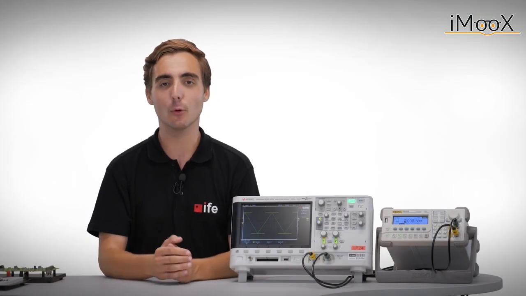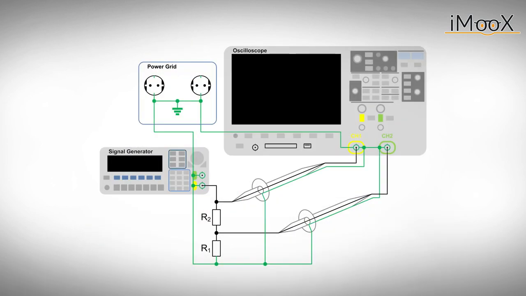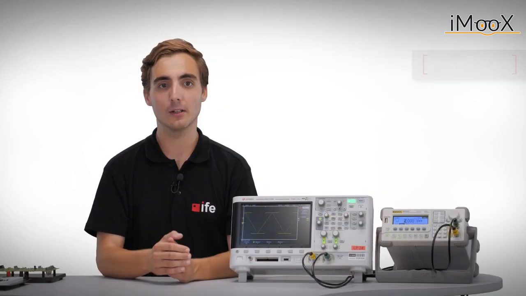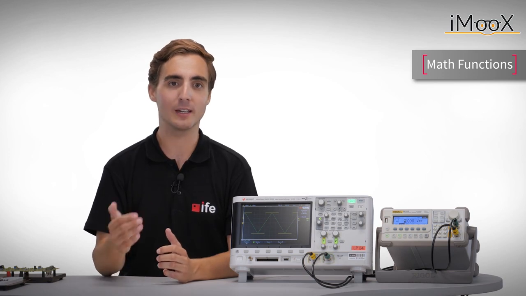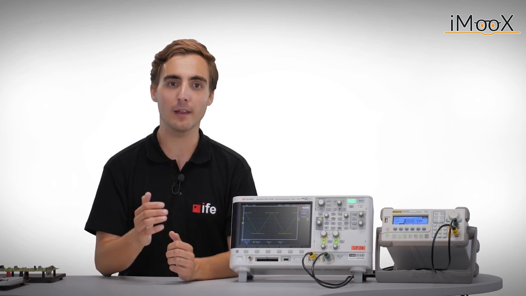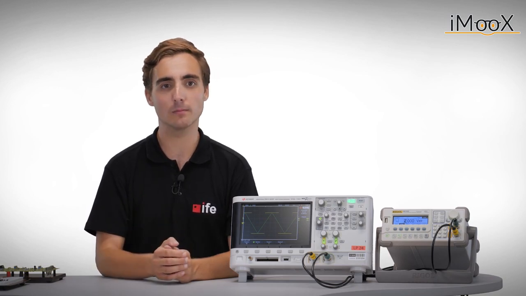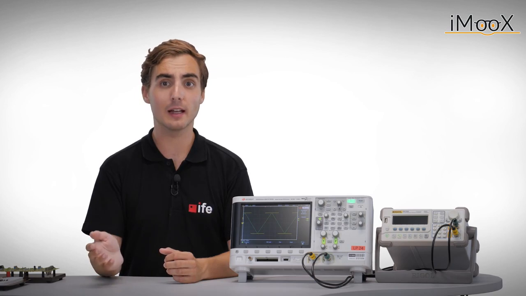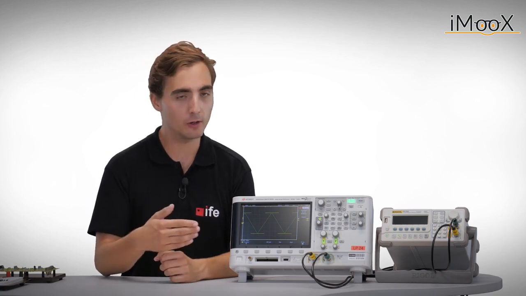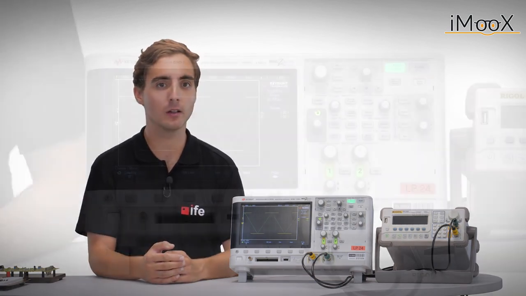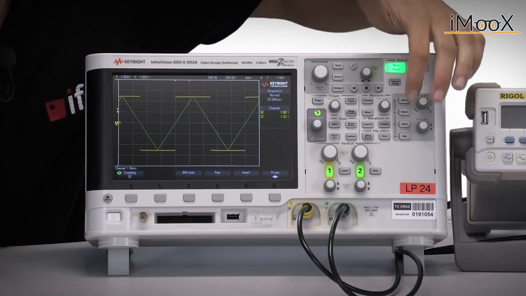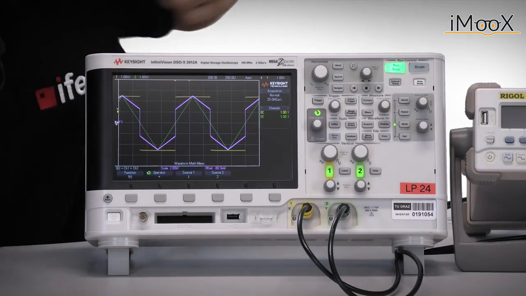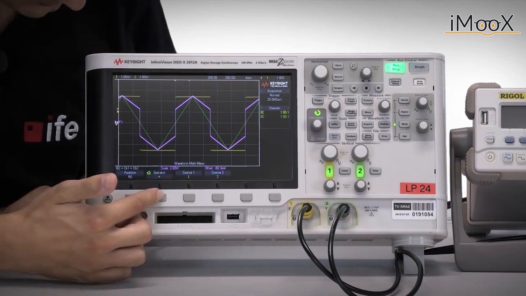As we have mentioned before, we can use math functions to measure differential voltages between two arbitrary points in a circuit. For this approach, we need a difference math function. In this way, we get a proper resistor voltage over time. However, there are also other mathematical operations available. To give an example, we subtract a triangular from a rectangular signal. Therefore, we go to the Math menu and select the difference function.